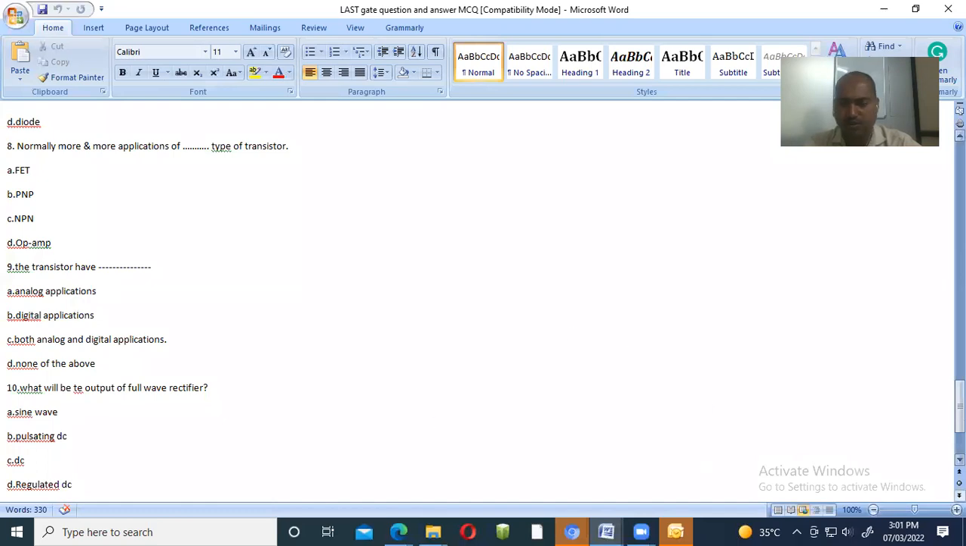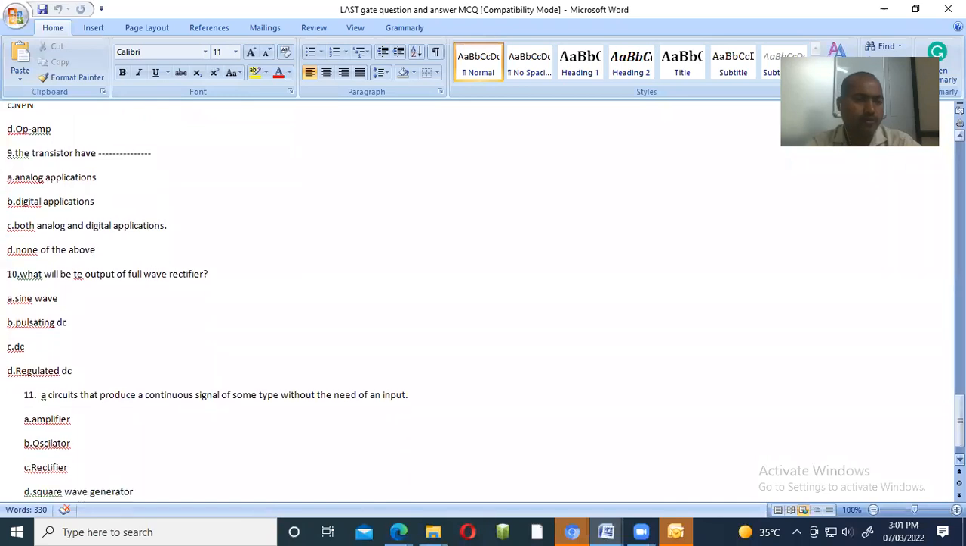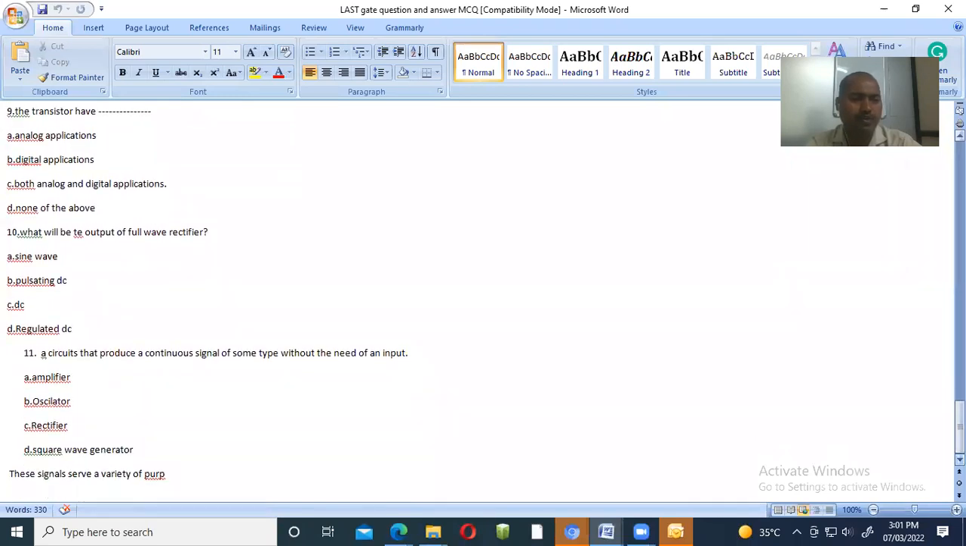Last question we have seen. What will be the output of a full wave rectifier? Sine wave, pulsating DC, DC, regulated DC. Pulsating DC is the answer because pulsating DC is the output of a rectifier. A circuit that produces a continuous signal of some type without the need of any input is called an oscillator. In an oscillator, we don't apply any input; the feedback path gives the output.